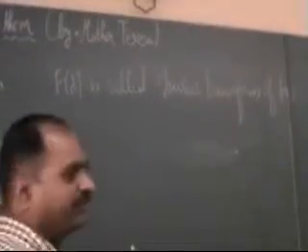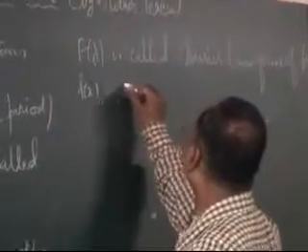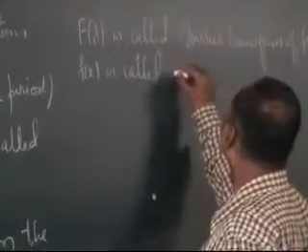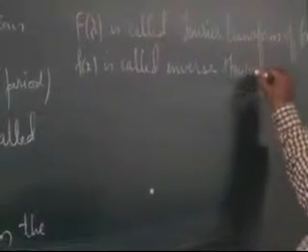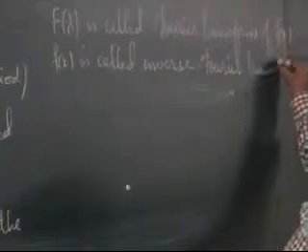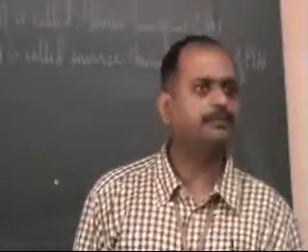Can you see that? And so f(x) is called the inverse Fourier transform of capital F of lambda.